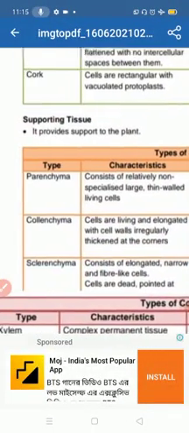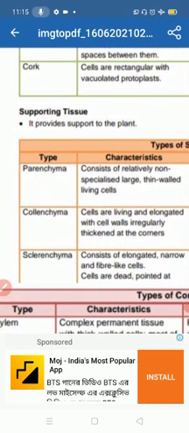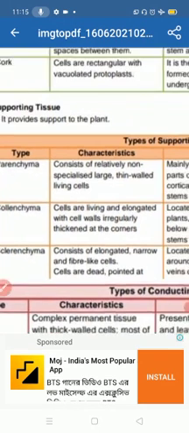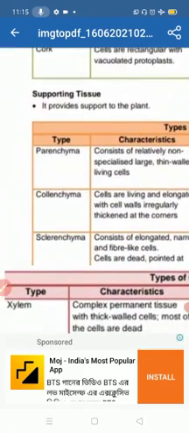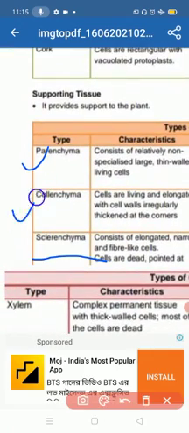Understand? Now we will discuss supporting tissue. It provides support to the plant. We stand by the support of our legs, so the plant stands erect with the help of supportive tissue. The types of supportive tissue are parenchyma, chlorenchyma and sclerenchyma. These are the supportive tissues of the plant.